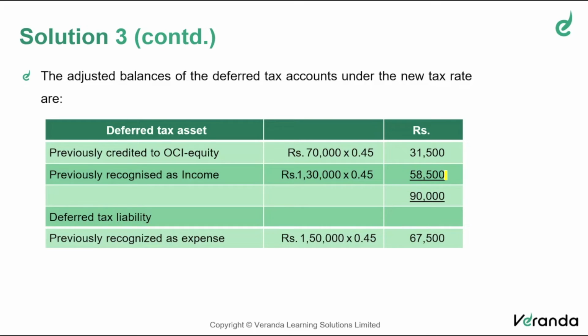I'll be showing the comparative statement later. Deferred tax liability was 60, but it should be 67,500. So what has happened now? By changing the rates of tax, there is an increase of 10,000 in deferred tax asset, an increase of 7,500 in deferred tax liability. So the net increase is 2,500 rupees.